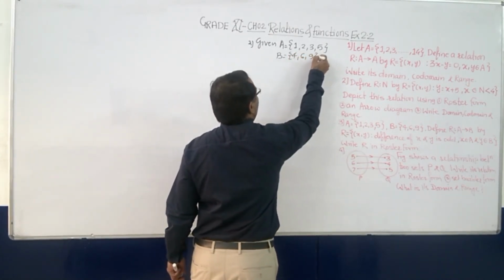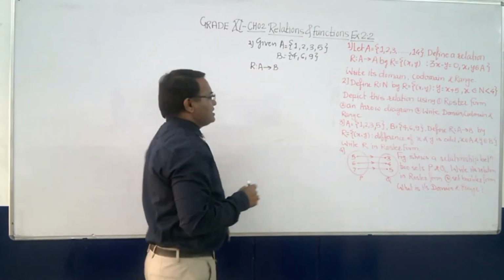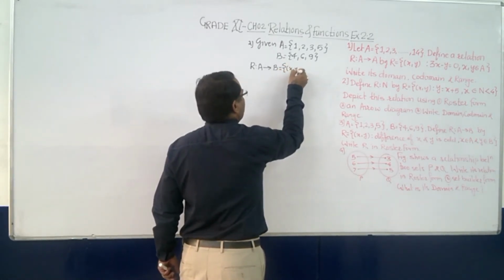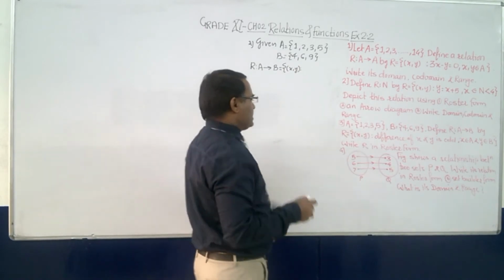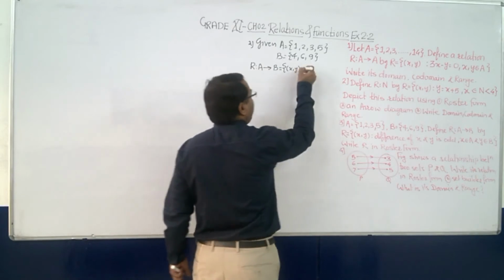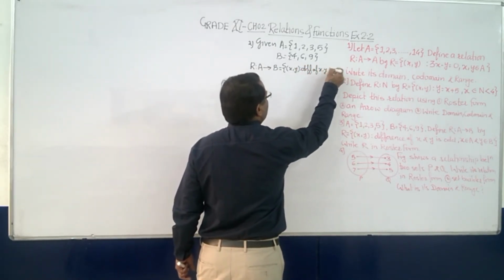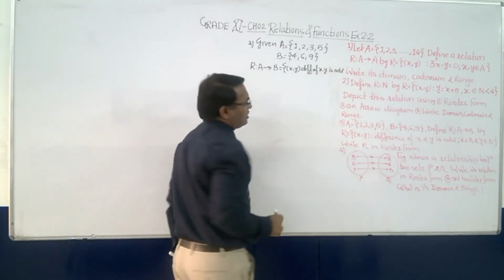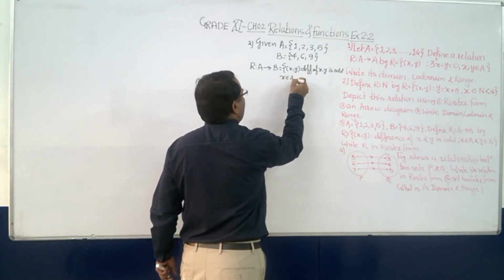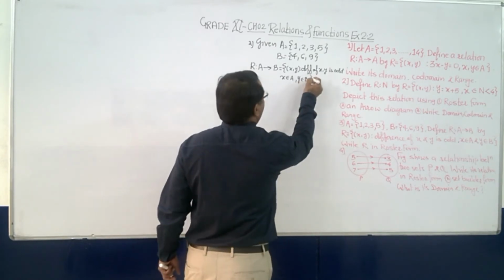A relation is given from A to B such that (x, y), where the difference x minus y is an odd number. Here x belongs to A, the first element, and y belongs to B, the second element.